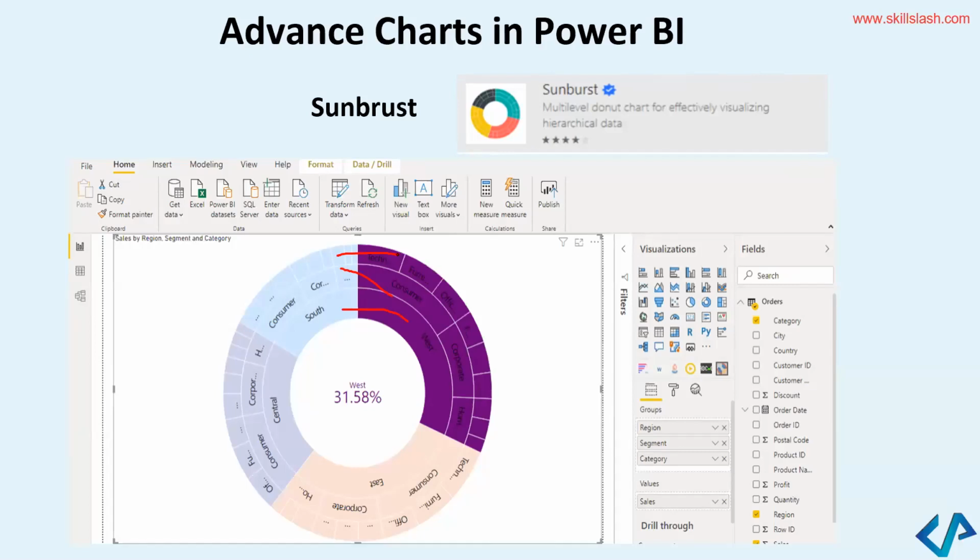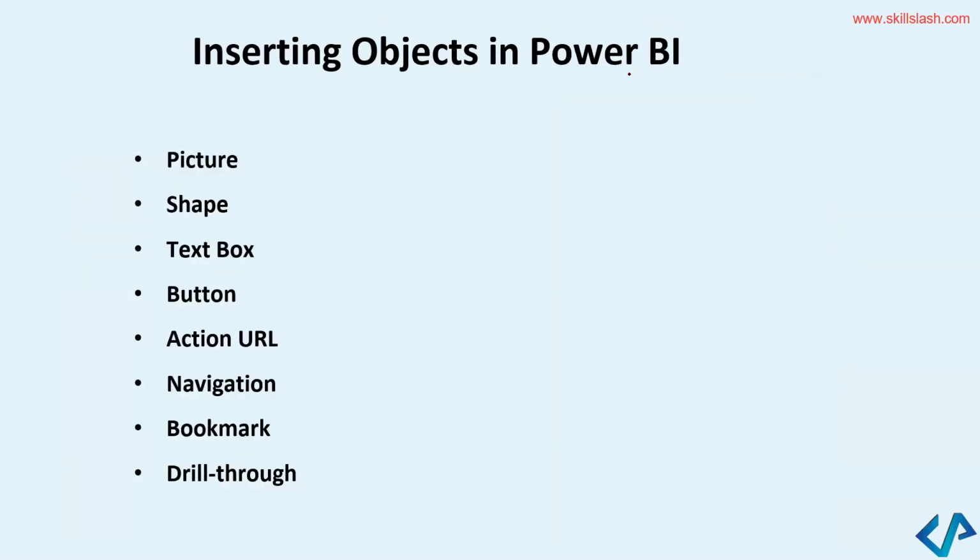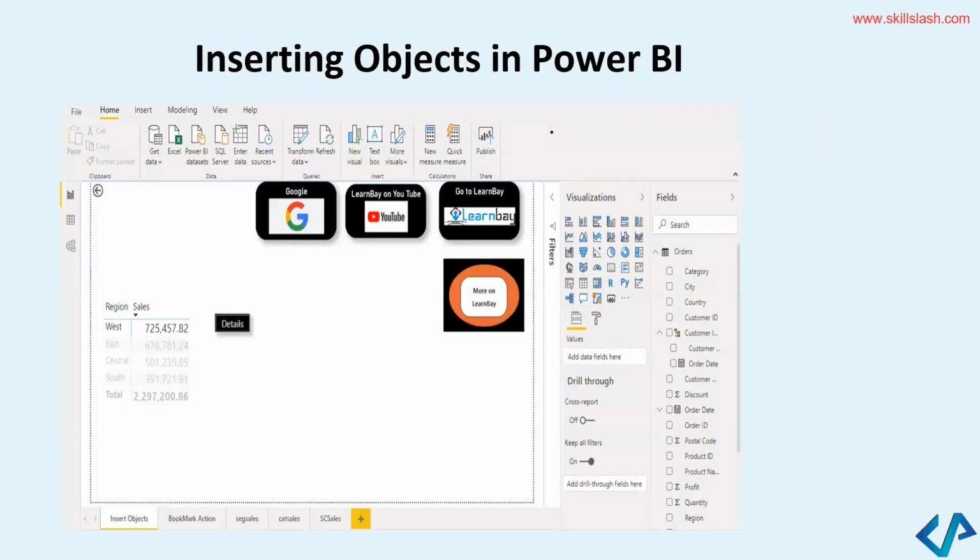Let's move on to the next type of visual. Just before that, we want to see what are the different things I can do. I can add different objects in Power BI, isn't it? What are those different objects which can be added? Let's have a look. We can add an object called picture, shape, text box, button, action URL, navigation, bookmarks, drill through. These are the different objects which can be added to my Power BI. And in order to do that, let us see some of these objects which I have added here.